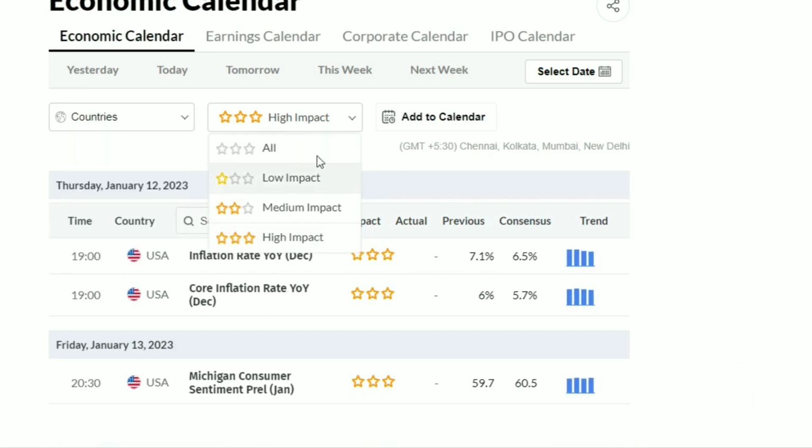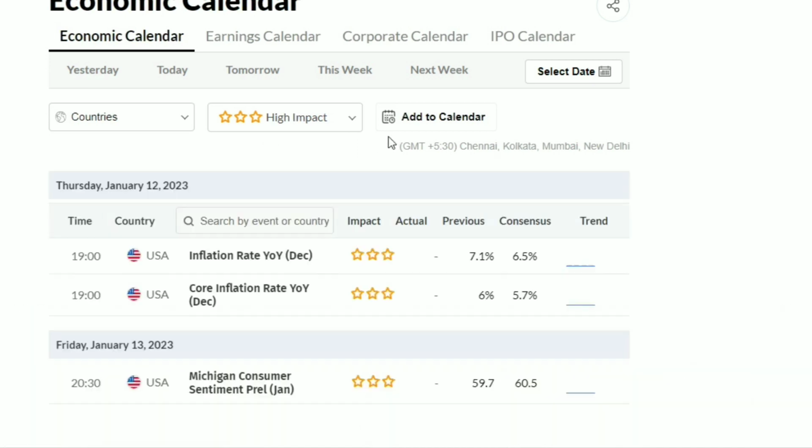Here we have three different impacts: low impact, medium impact, and high impact. High impact usually will impact the global markets on a high basis. Here we have Indian time, it is based on Indian time only. And we have a country, that is USA.